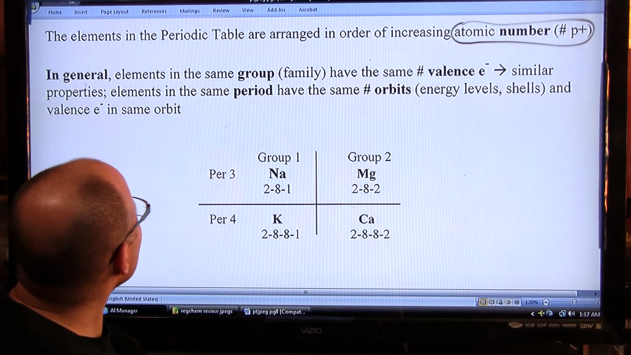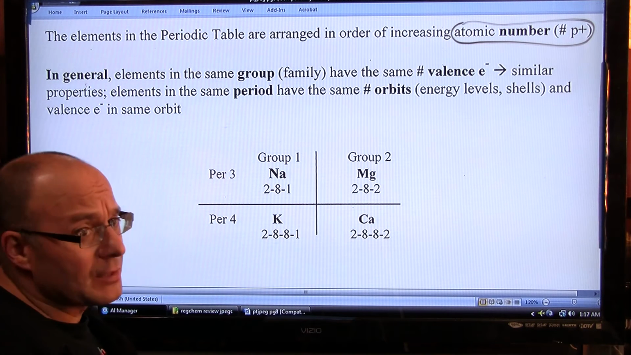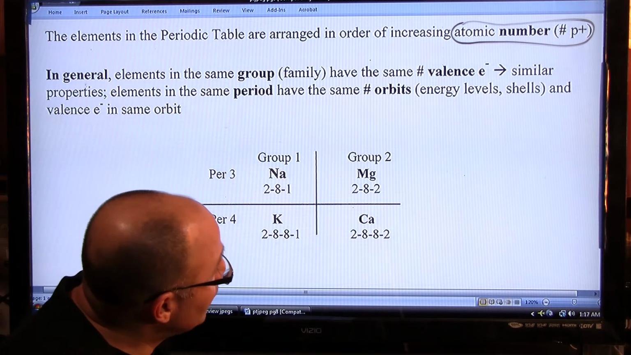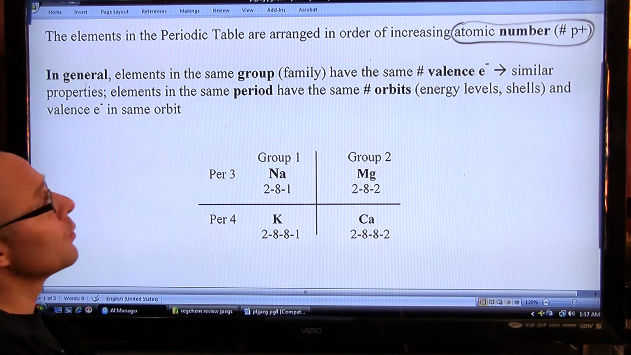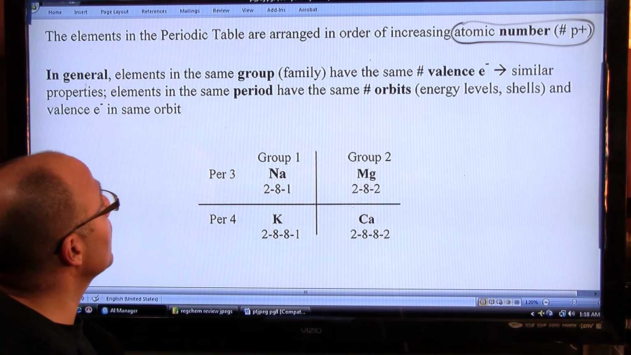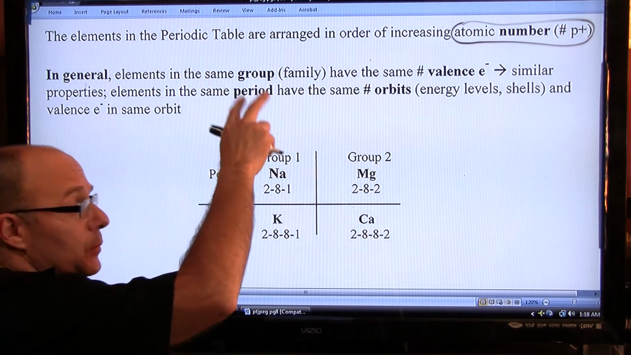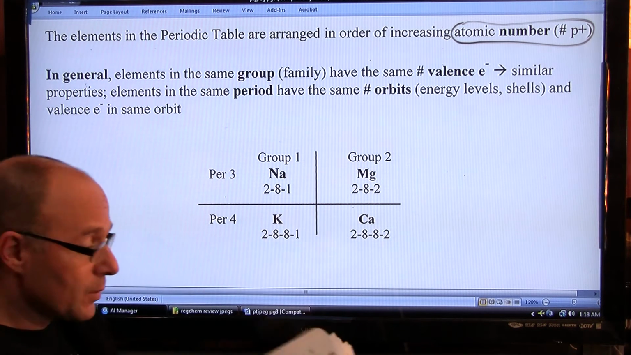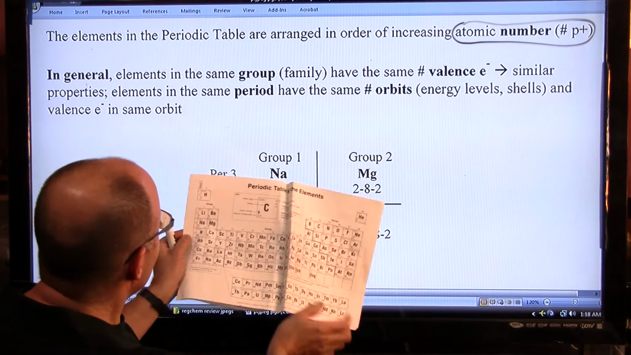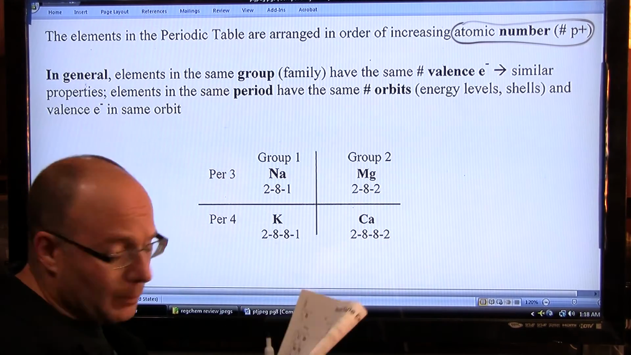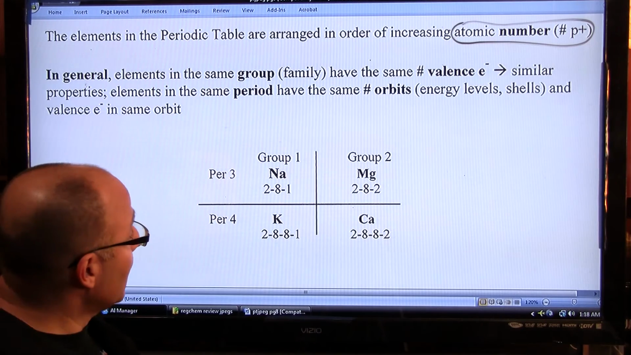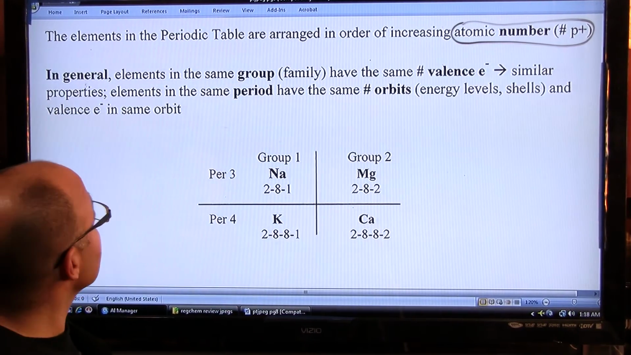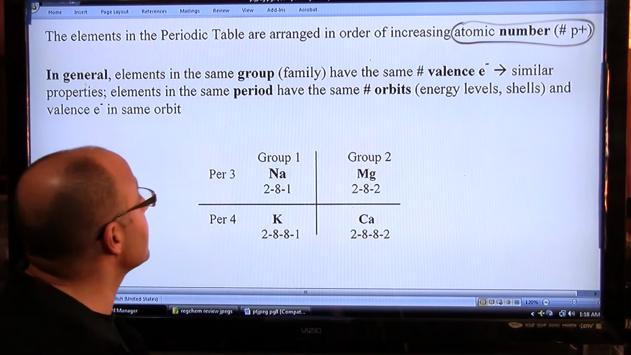All right. Now, in general, elements in the same group have the same number of valence electrons. We refer to the groups as families. The groups are the columns, which are up and down. Take a look at your table. There are 18 groups or columns, up and down, from 1 to 18. I like to refer to them as families because elements in the same group or family, since they have the same number of valence electrons, have similar properties.